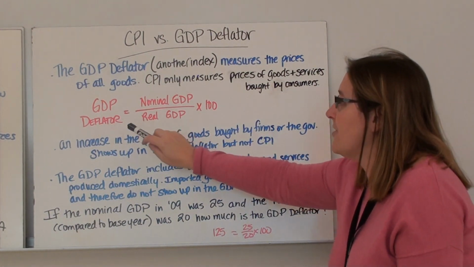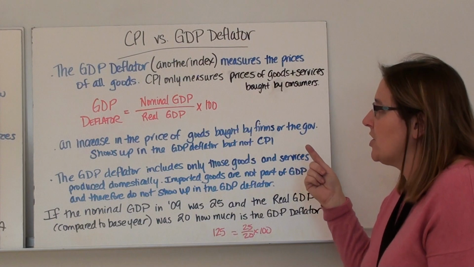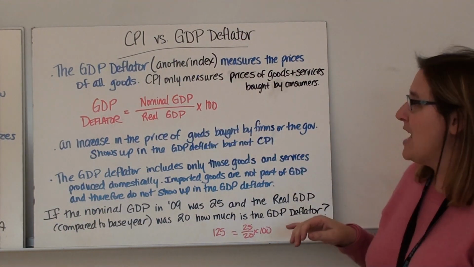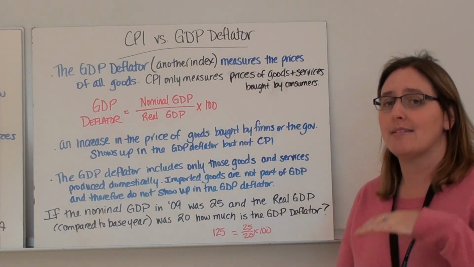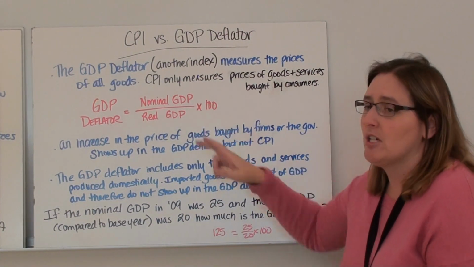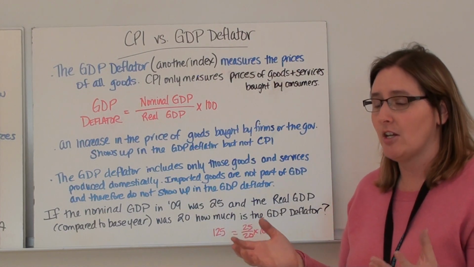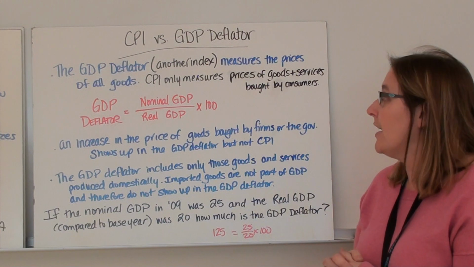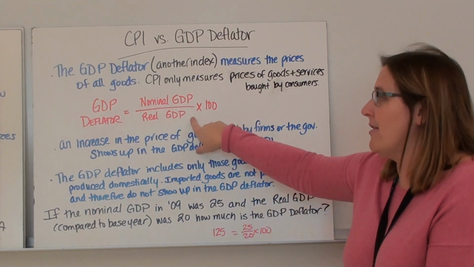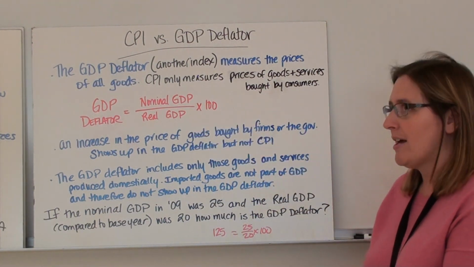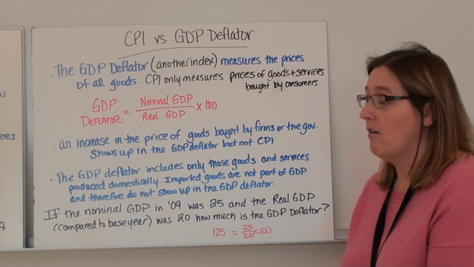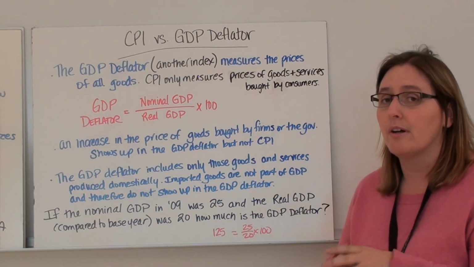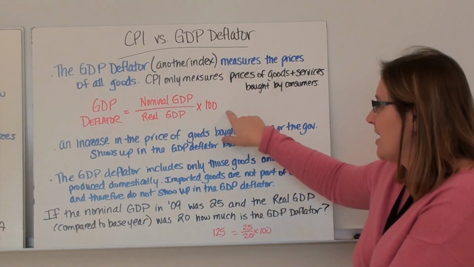So the formula for that is GDP deflator equals nominal GDP divided by real GDP times 100. So it's basically the same formula as CPI, because nominal GDP is the price of the market basket in the year you're looking for, the price of all the spending in the year you're looking for, divided by the real GDP, which is the price of the market basket in the base year. All of the stuff that was bought and paid for in the base year and the prices, times 100.